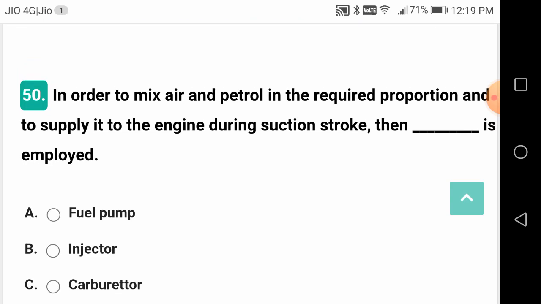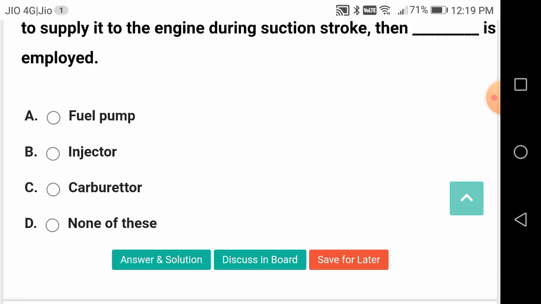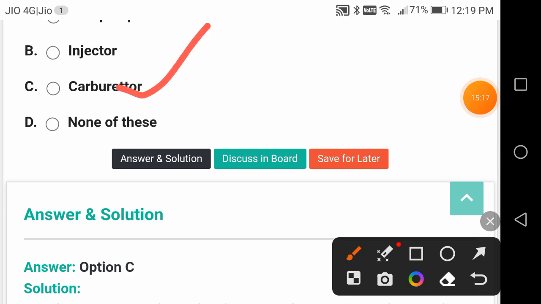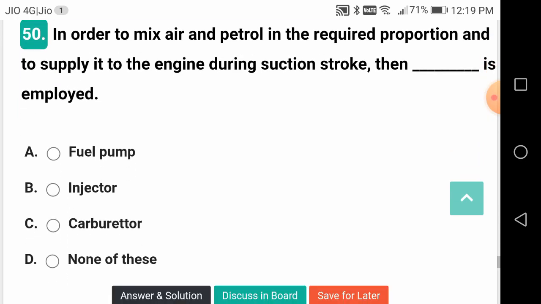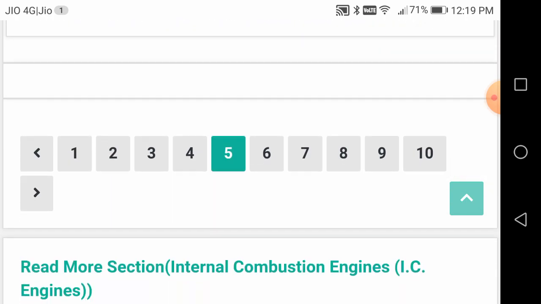In order to mix air and petrol in the required proportion and to supply it to the engine during the suction stroke, then dash is employed. Carburetor in case of a petrol engine is employed. Okay, because he is clearly saying that it's a mixture of air and petrol. That's the petrol engine he is referring to.